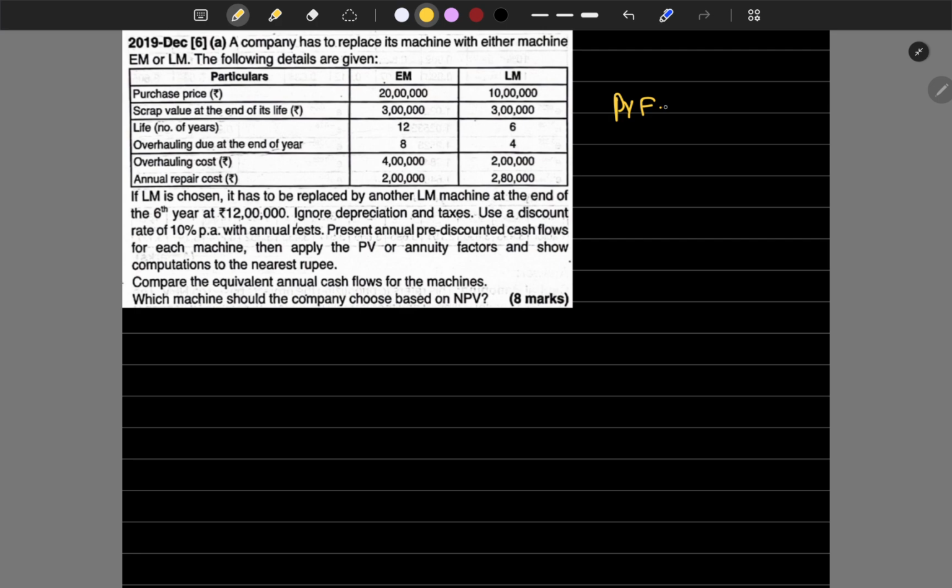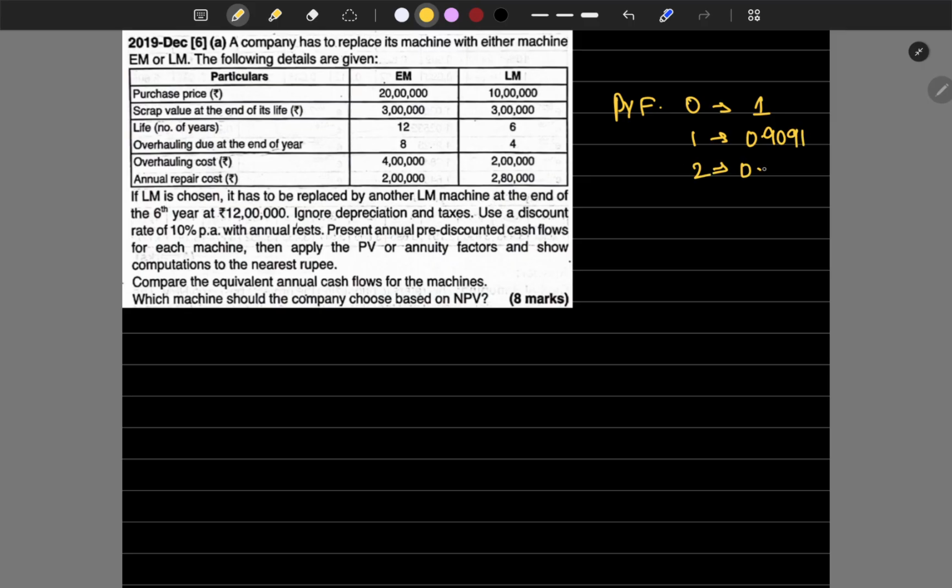PV factor for year 0 is 1. First year is 1 divided by 1.1, which is 0.9091.